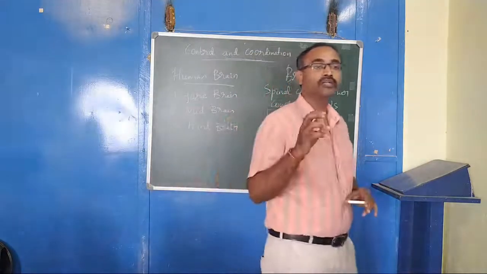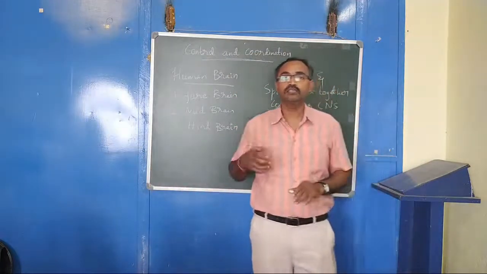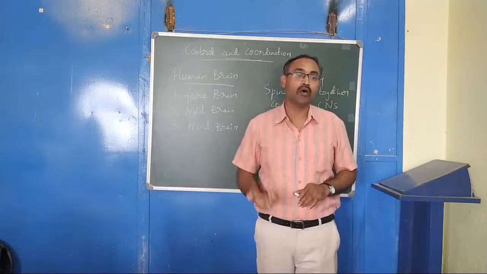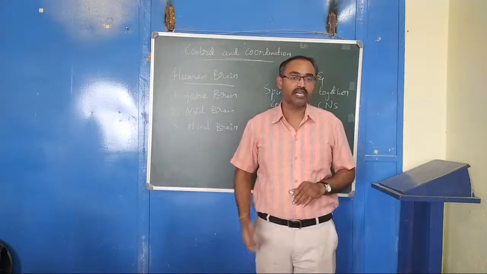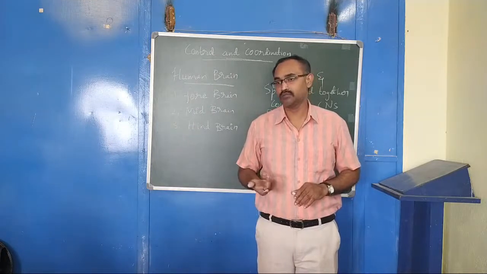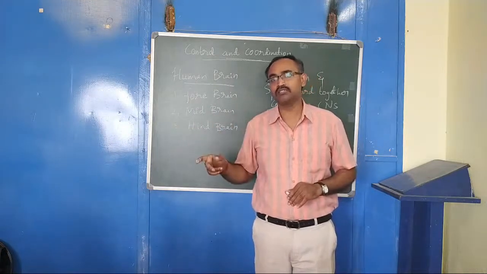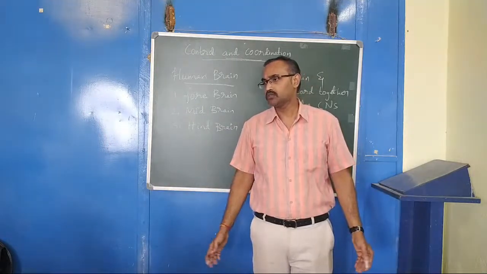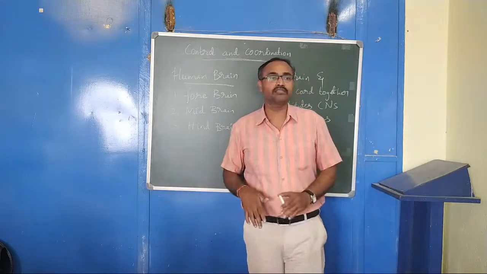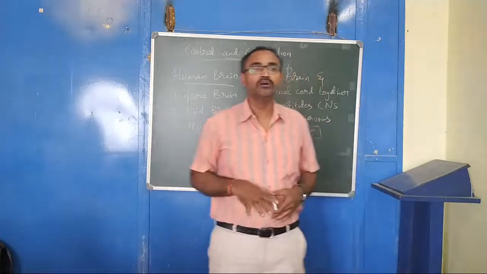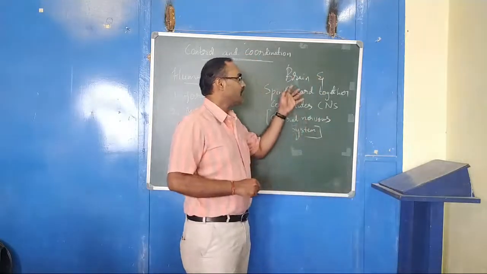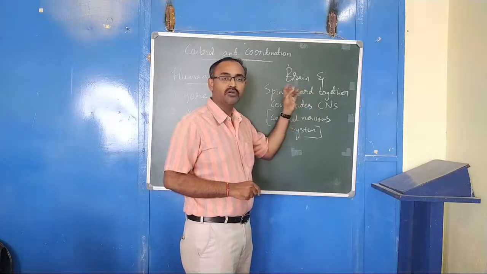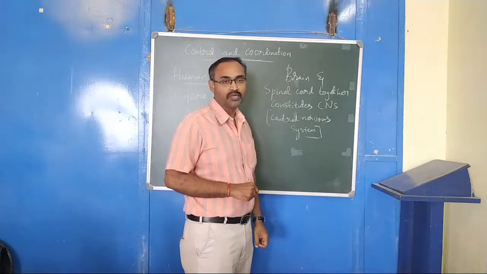All the voluntary actions are carried out by our knowledge. And other actions take place without our knowledge. These two kinds of actions are carried out with the support of the brain and the spinal cord.